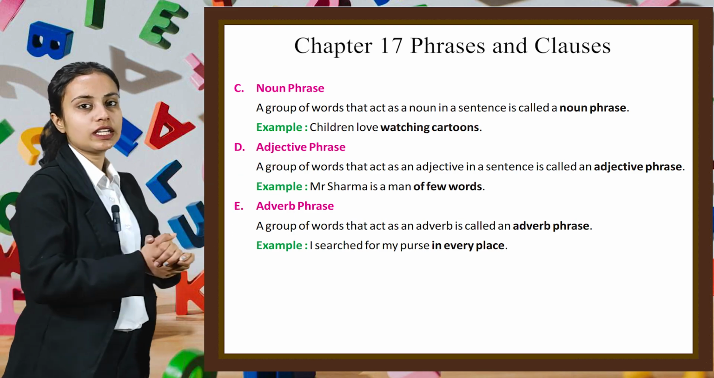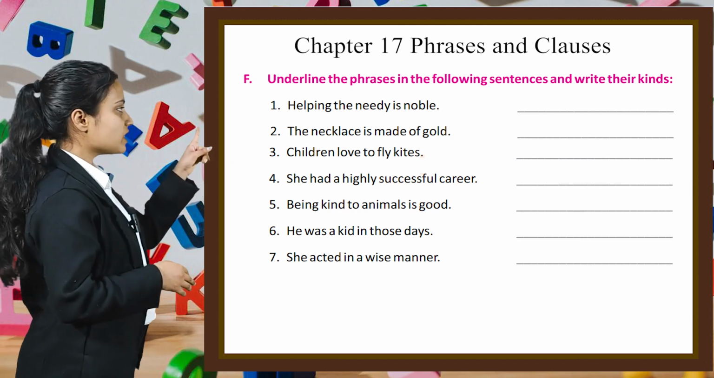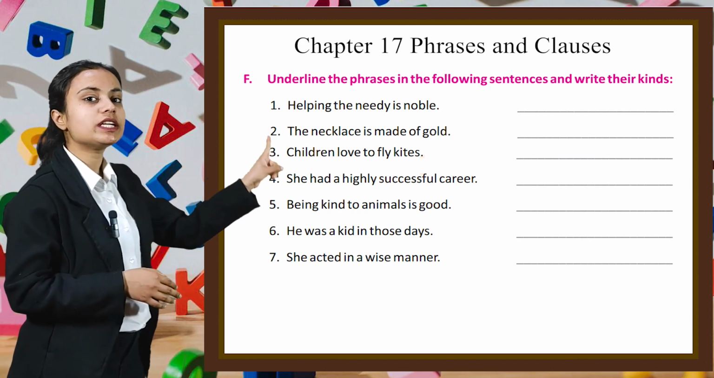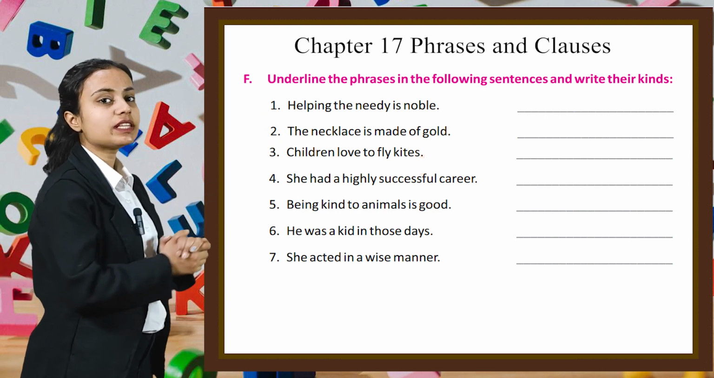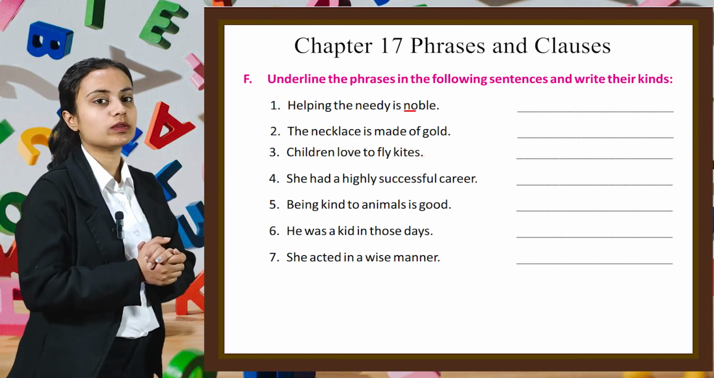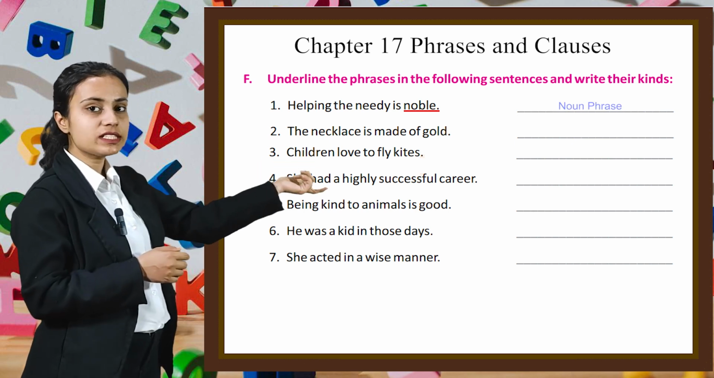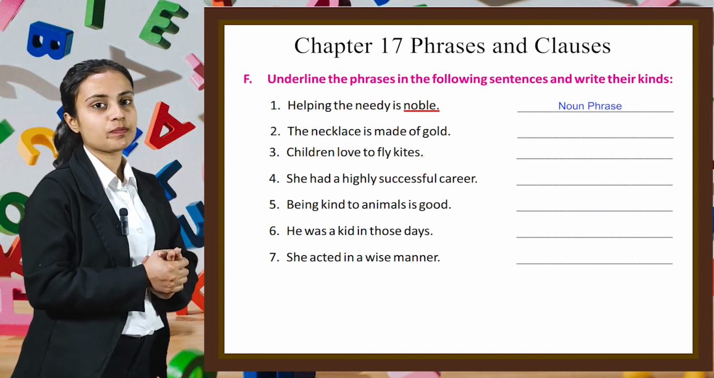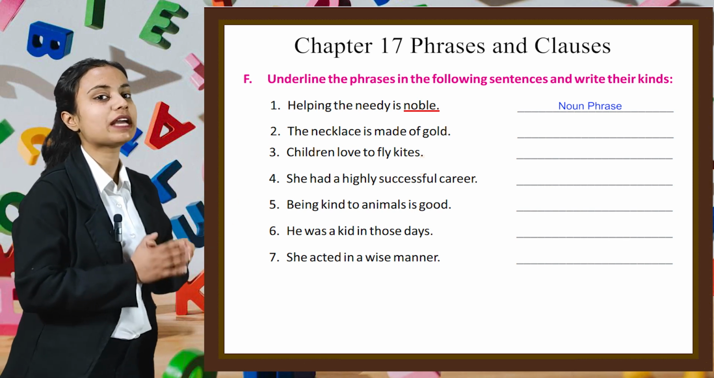Now let's underline the phrases in the following sentences and write their kinds. The first one is, helping the needy is noble. Helping the needy is noble. In this sentence, it acts as a noun. So here this is a noun phrase. So we will write noun phrase in the given blank. In this way, you have to do the rest of the parts of this exercise by yourself.